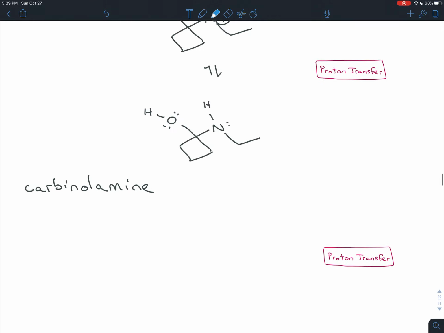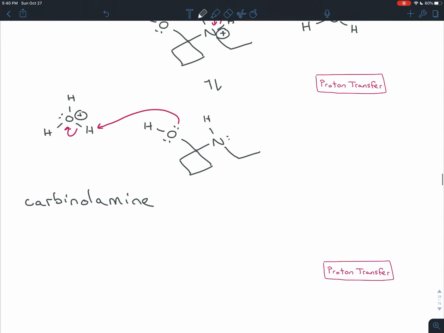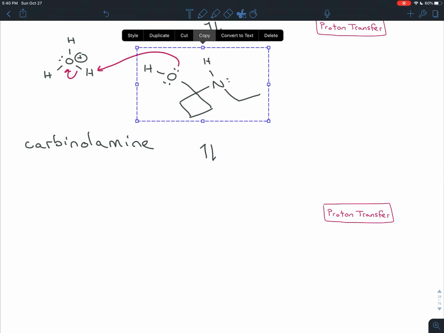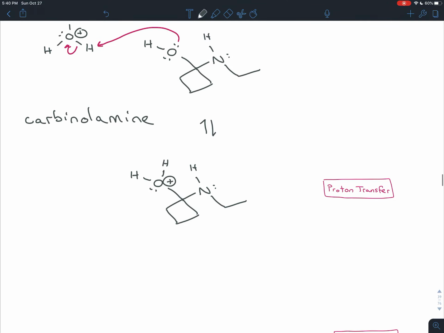To do that, we have to make this a leaving group, but it's a bad leaving group right now. So we have to do a proton transfer to turn it into a better leaving group. Now we can use the hydronium that we made in the previous step. We made H3O plus in this previous step. That can act as an acid. The slightly negative oxygen steals one of those hydrogens. The electrons snap back onto that hydronium oxygen. And now the carbinolamine gets protonated. Instead of a lone pair, we'll have a bond to a hydrogen, full positive charge.